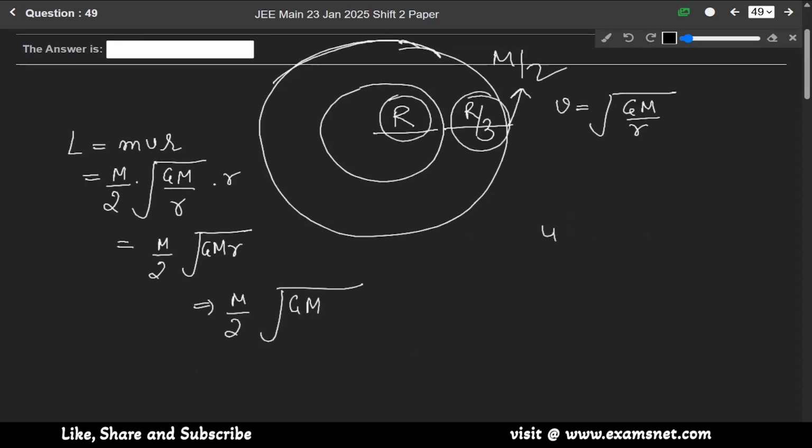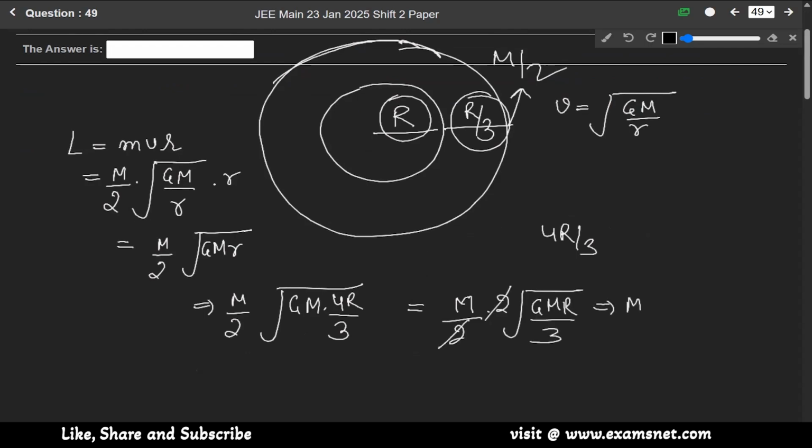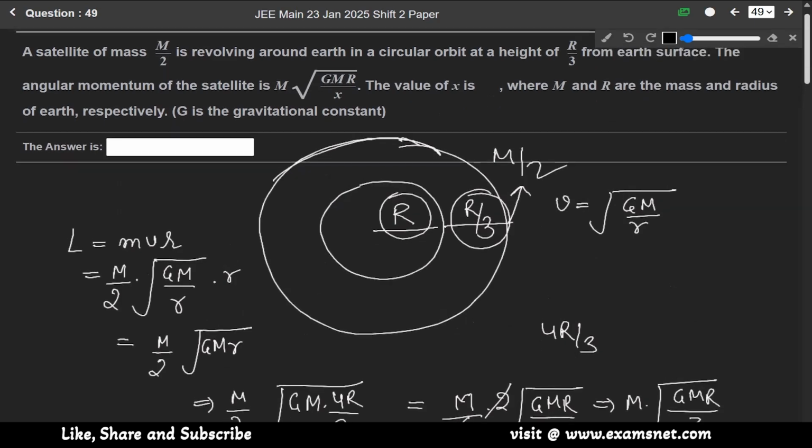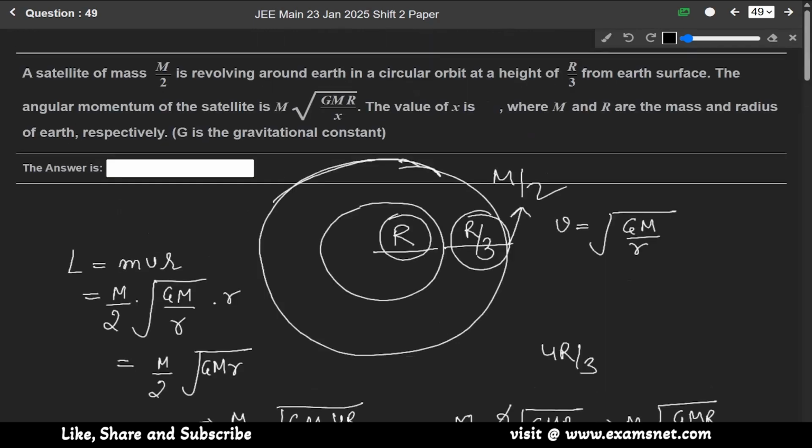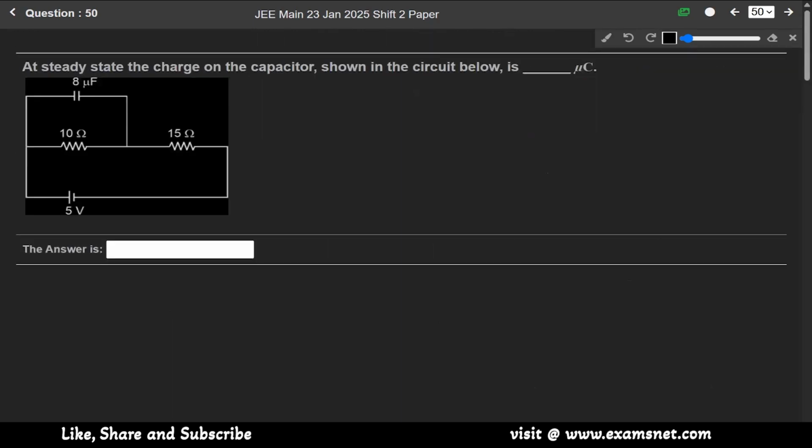So it will be 4r by 3. So it will be m by 2 into 2 over gmr by 3. So it will be m into under root of gmr over 3. So comparing it with that given in the question, gmr over x, the value of x is equals to 3 here. X is 3.